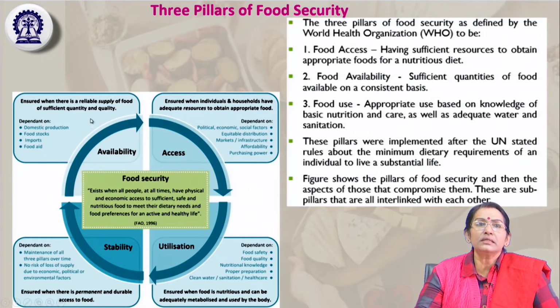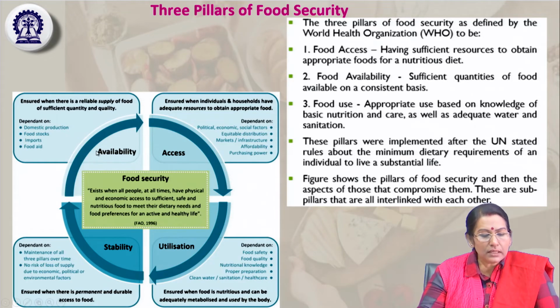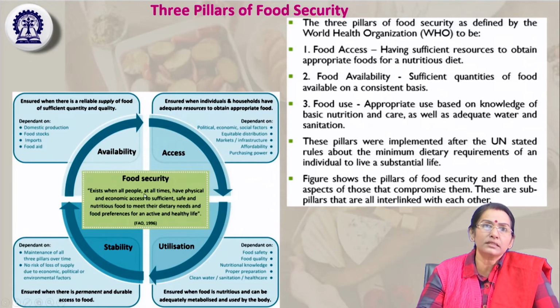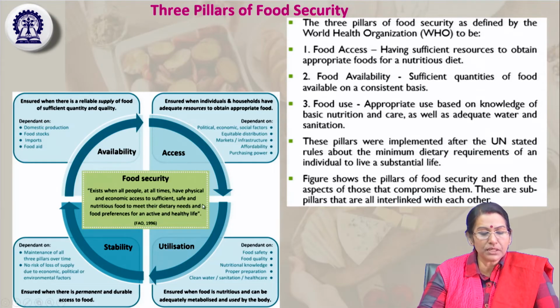Here we can see the cycle of food security. Food security exists when all people, at all times, have physical and economic access to sufficient amounts of quality foods. Here there are four things: access, availability, utilization, and then stability. Another domain is stability. That is, sufficient, safe and nutritious food to meet their daily dietary needs and food preferences for an active and healthy life.